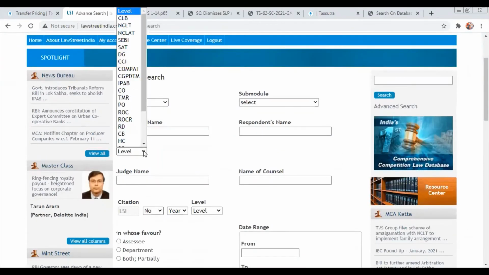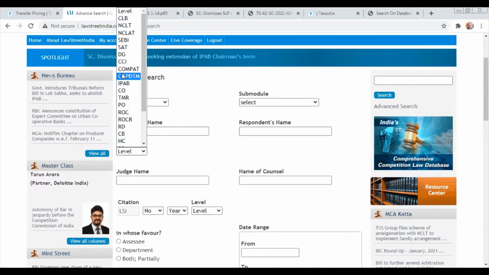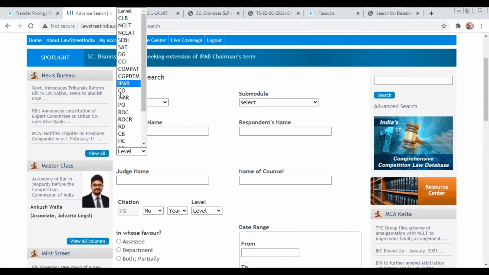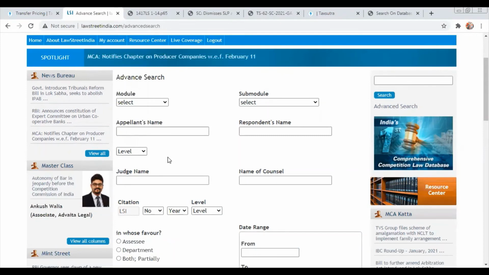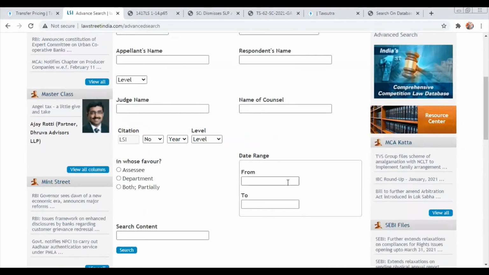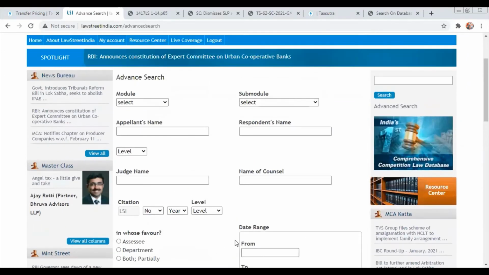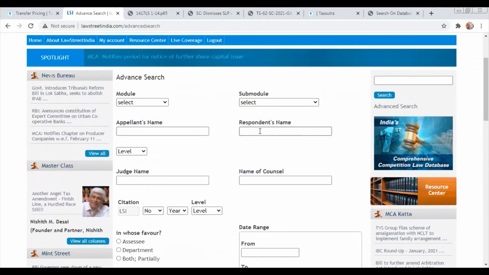I will be able to select the level. So it gives me various levels: Supreme Court, High Court, whatever possible levels that you have, you will be able to search the updates and the content relating to these particular levels. You want to search something by the judge name, the name of counsel, in favor of, in the date range, and again the free text search, that is the option. So advanced search will allow you to further filter and get the information that you're looking for.